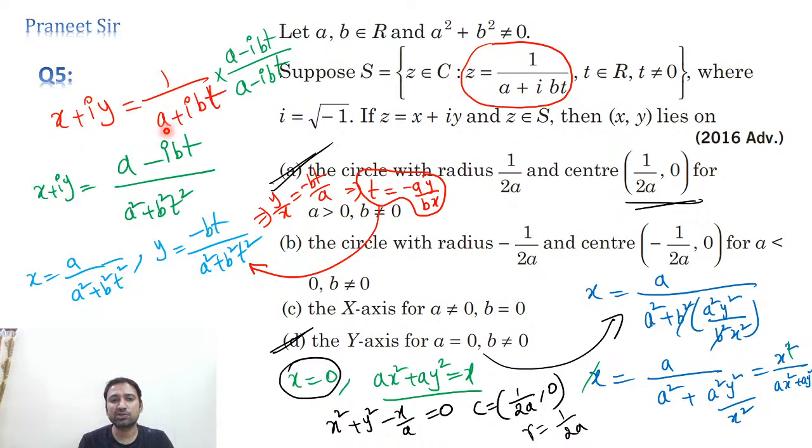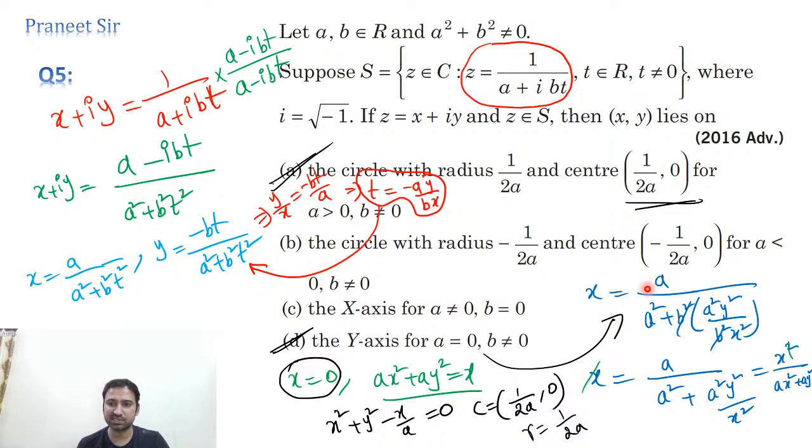So x plus iy is equal to 1 by a plus ibt. This is what he gave. So we need to rationalize this. I multiplied both numerator and denominator with a minus ibt. The denominator is a square plus b square t square, and the numerator is a minus ibt. Now I compared both real parts and imaginary parts on both the left hand side and right hand side. And then y by x, this equation by this equation, if I do it, y by x equals minus bt by a, and the t value we calculated in terms of x and y, and wherever t is there, I just substituted minus ay by bx, in any equation, either you can substitute in the first equation or the second equation.